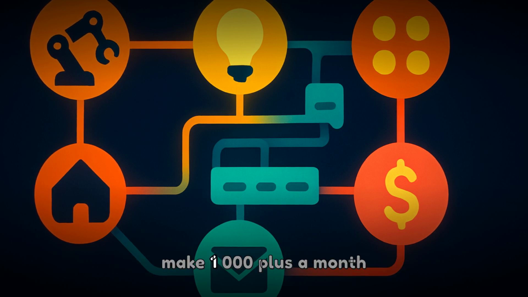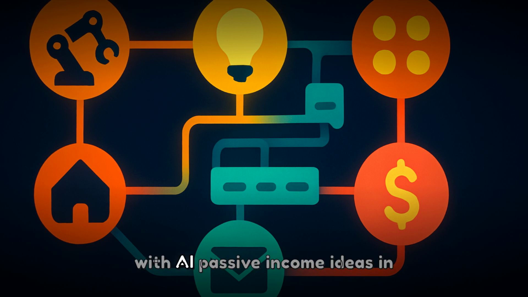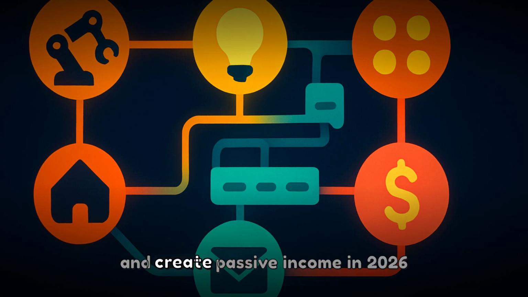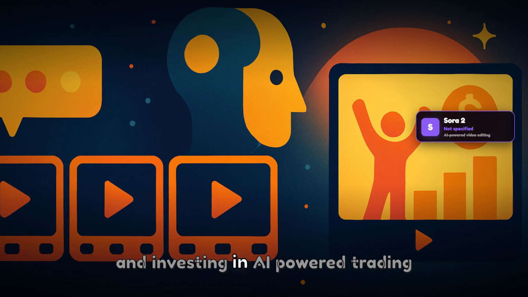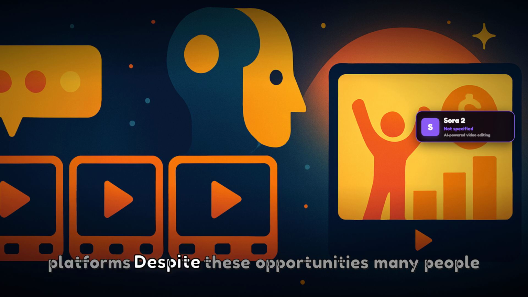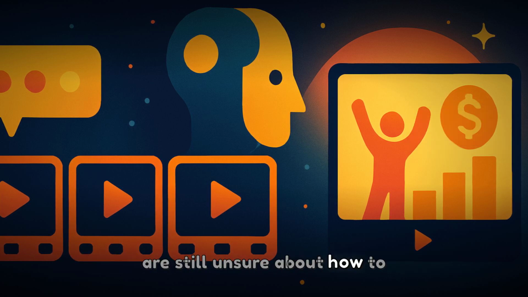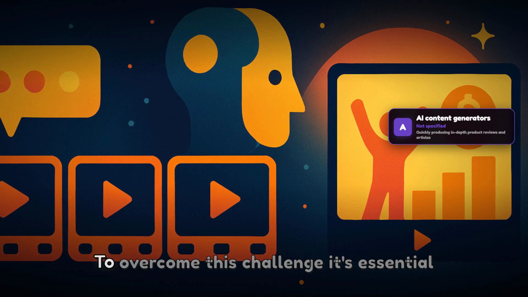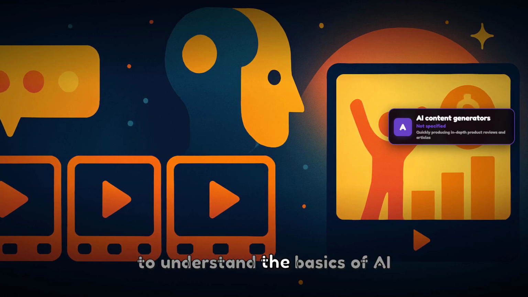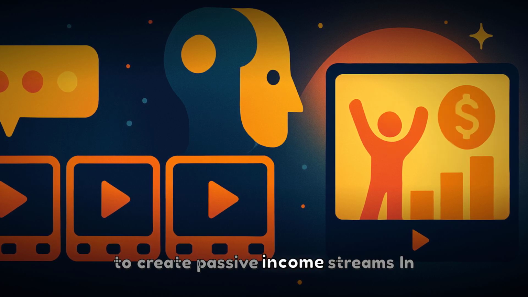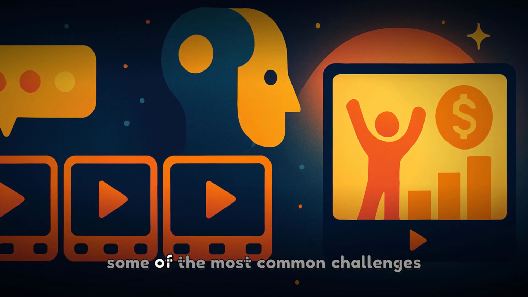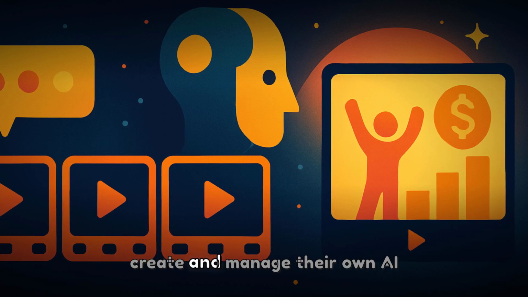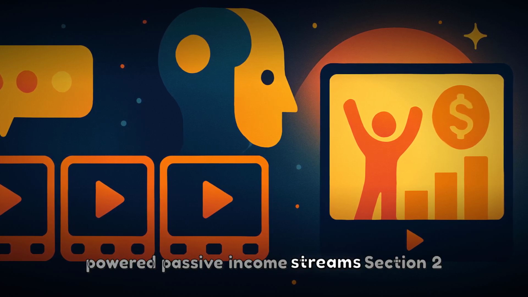According to Forbes, you can make $1,000 plus a month with AI passive income ideas in 2026. There are at least 10 ways to make money with AI and create passive income in 2026, including affiliate marketing, selling digital products, and investing in AI-powered trading platforms. Despite these opportunities, many people are still unsure about how to get started with AI passive income. To overcome this challenge, it's essential to understand the basics of AI and how it can be used to create passive income streams. In this section, we'll explore the fundamentals of AI passive income and discuss some of the most common challenges that people face when trying to create and manage their own AI-powered passive income streams.